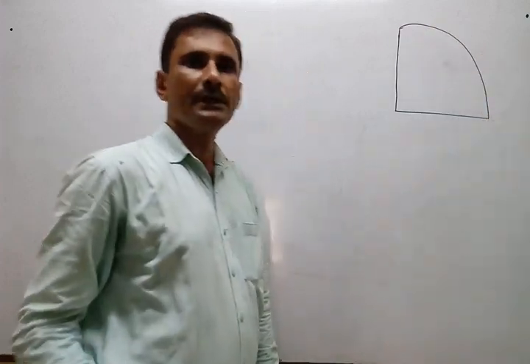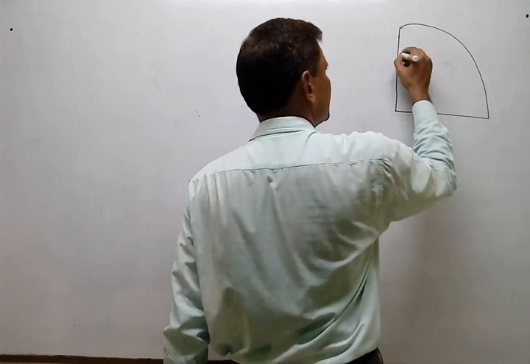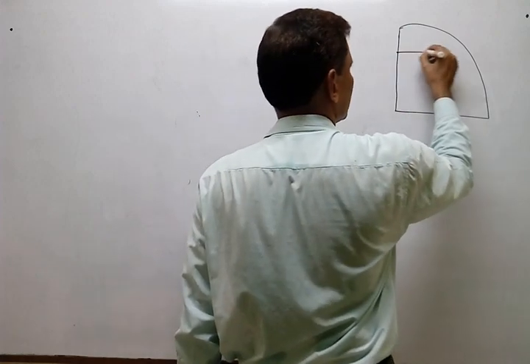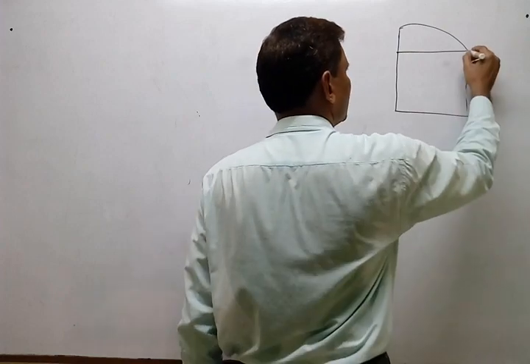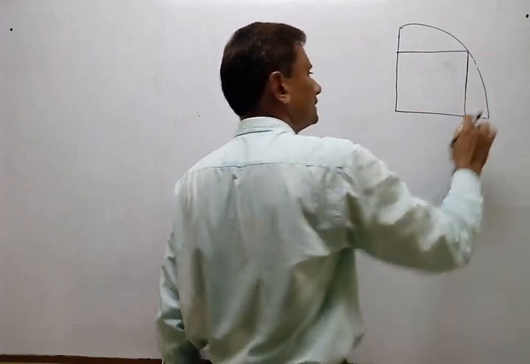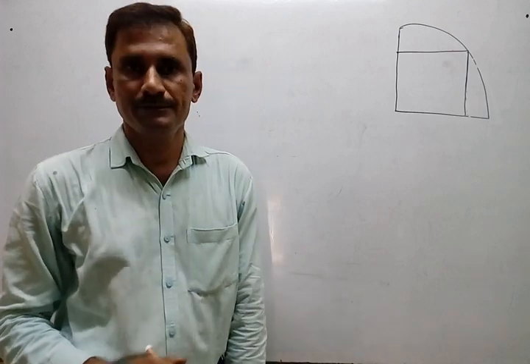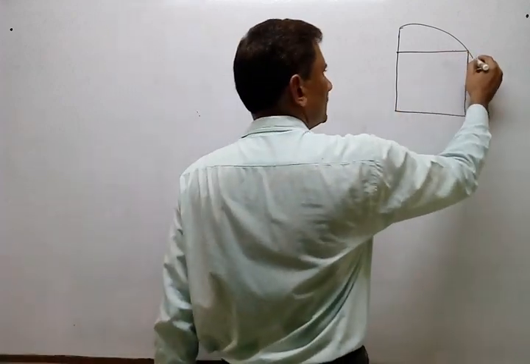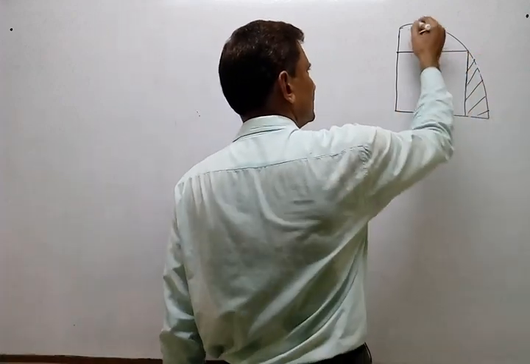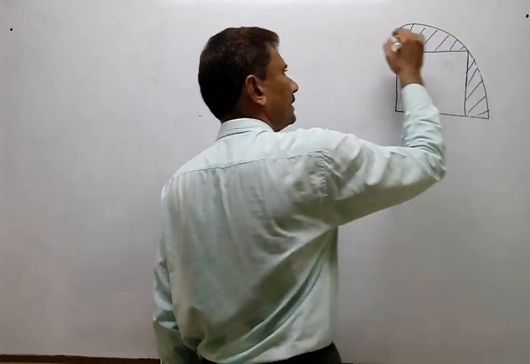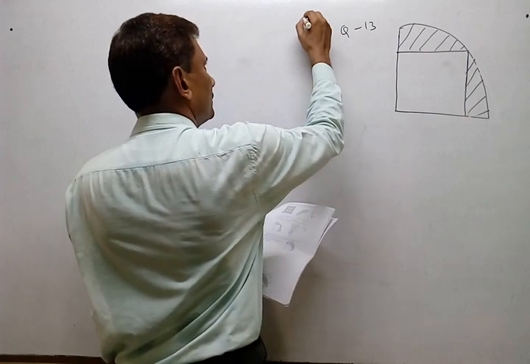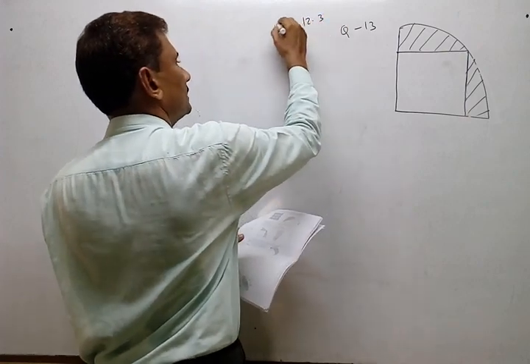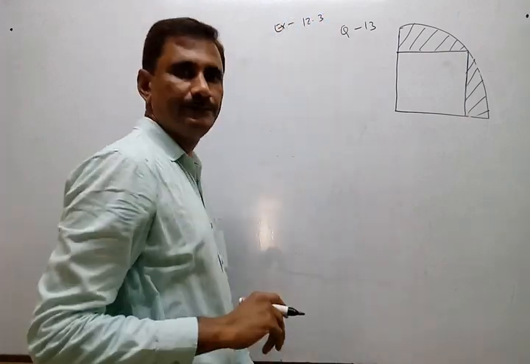Now one square is there, inside that quadrant, and that part is removed. The square portion is removed, so whatever is left, this part, that is the shaded region. That is question number 13 from 12.3.